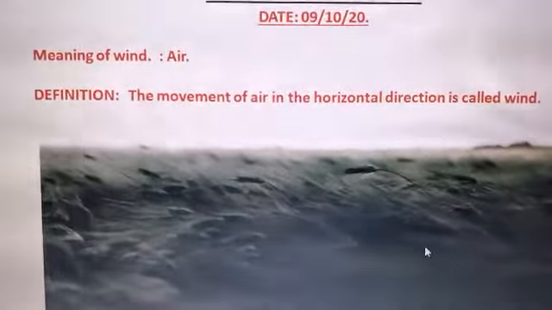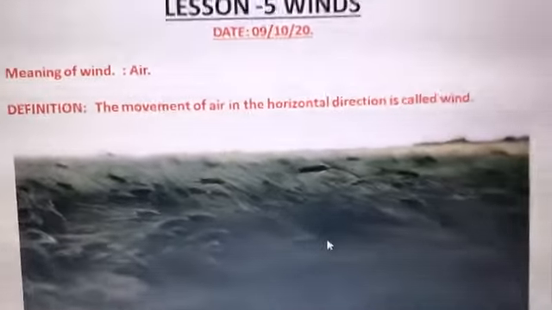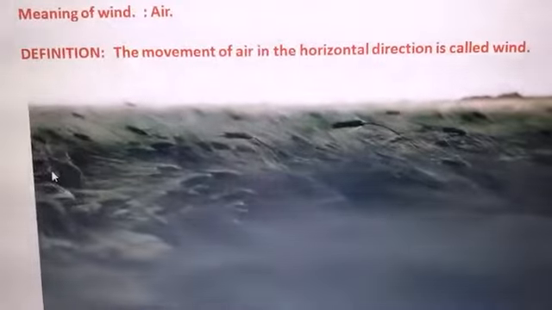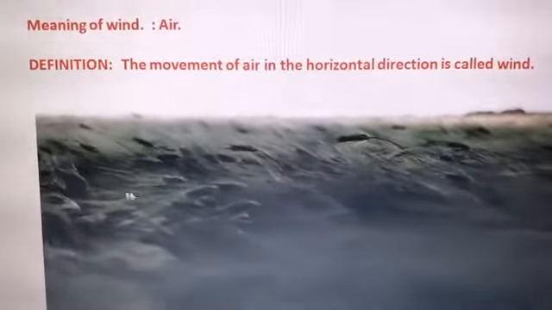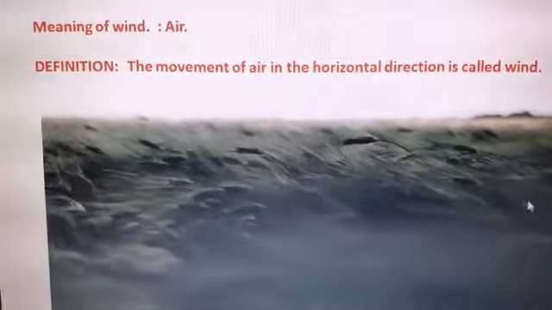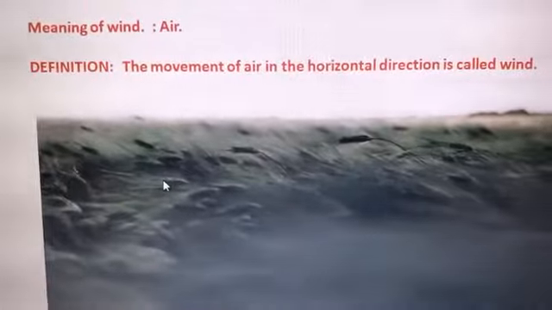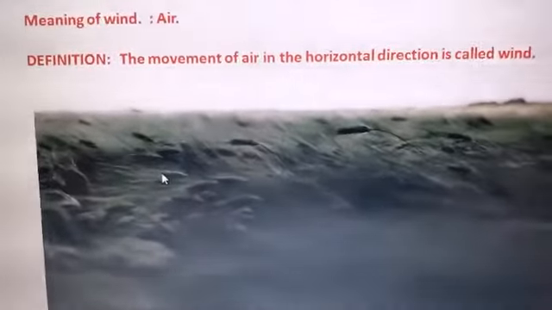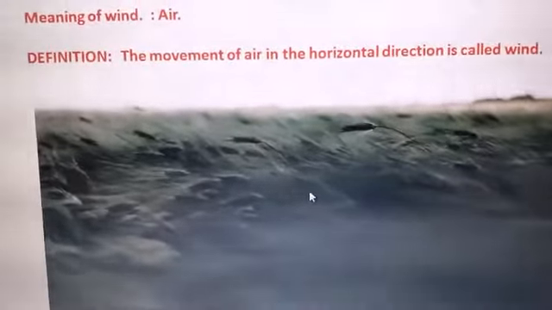Now you can see this picture. In this picture you can see green grass. This grass is moving to one side. You can see it is turning towards the left hand side. It means the wind is moving from east to west, right? Because on the left hand side we have the west direction, so the wind is moving from east towards the west.